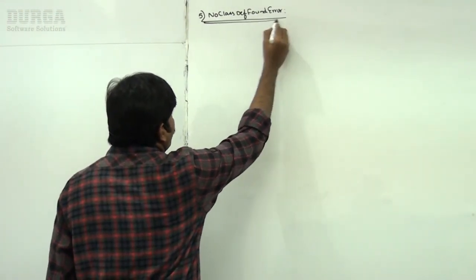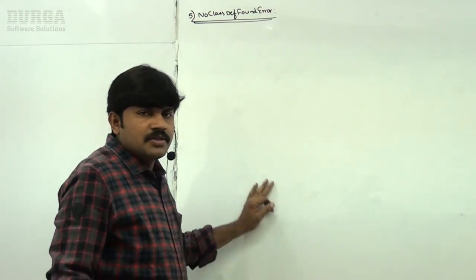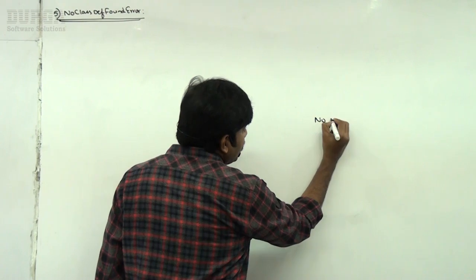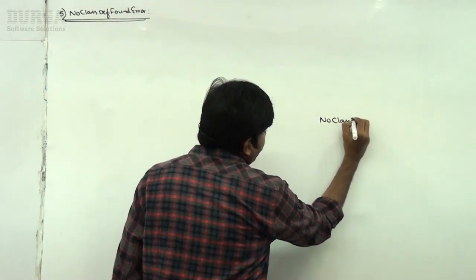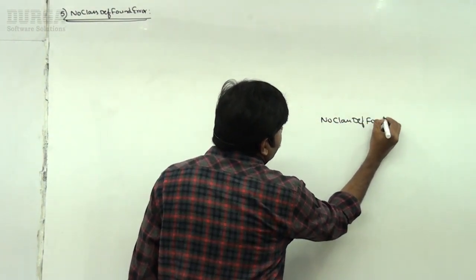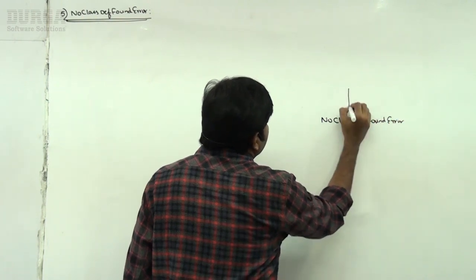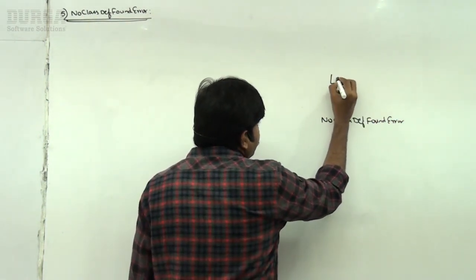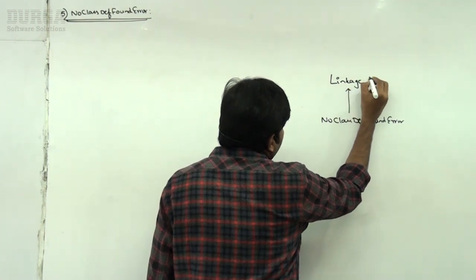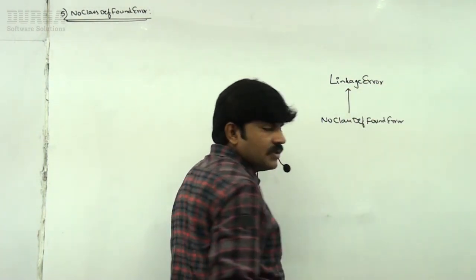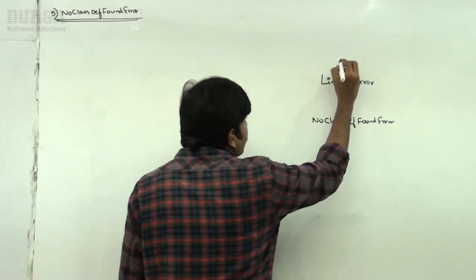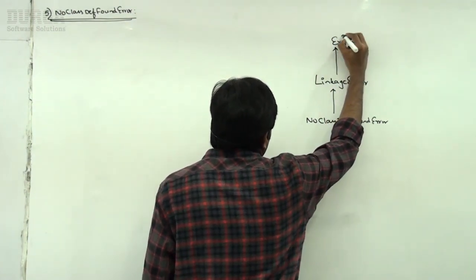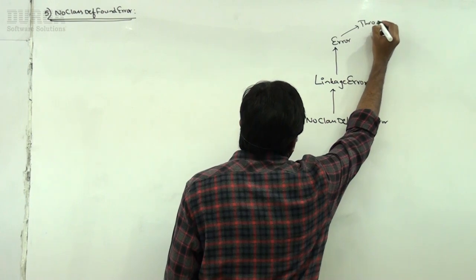Regarding what is this one, sir? NoClassDefFoundError. So do you know NoClassDefFoundError? NoClassDefFoundError is the child class of LinkageError. This LinkageError is the child class of Error, which is the child of Throwable.